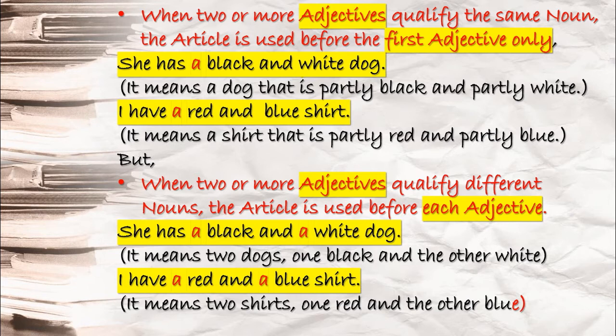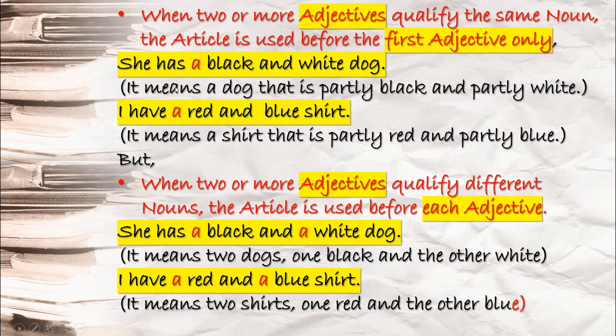You see, when two or more adjectives qualify the same noun, adjectives we all know describe a noun or a pronoun term. Yes, when two or more adjectives qualify the same noun, the article is used before the first adjective only. For example, she has a black and white dog. Here you see black and white, these are your adjective terms. Okay, so before the first adjective, that is your black, you will write a.